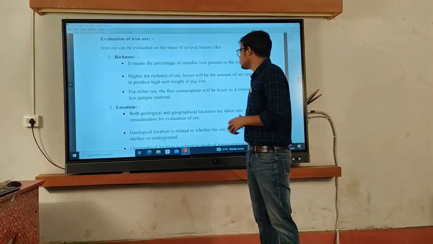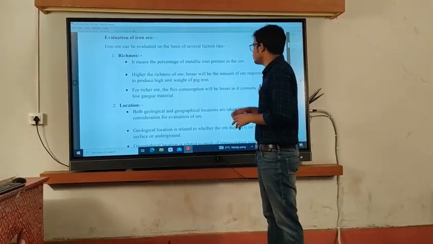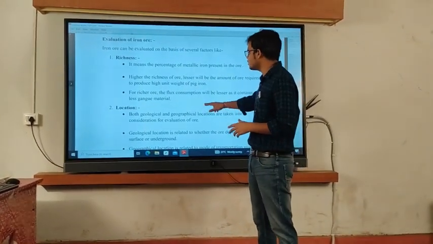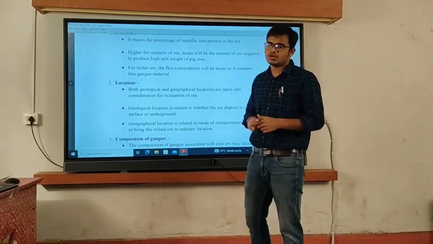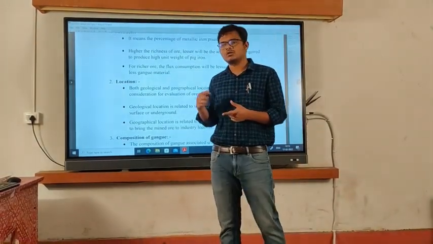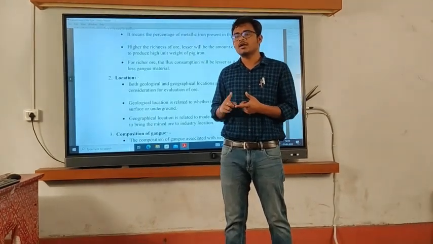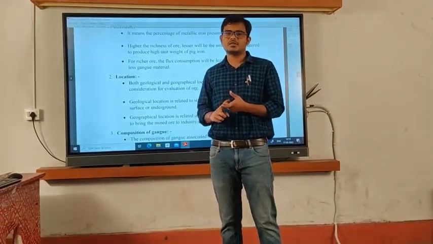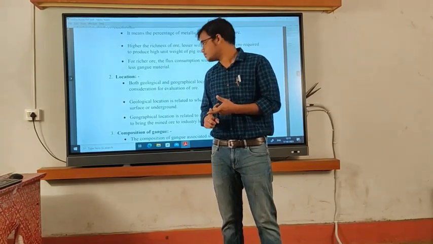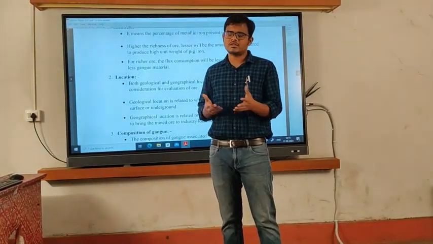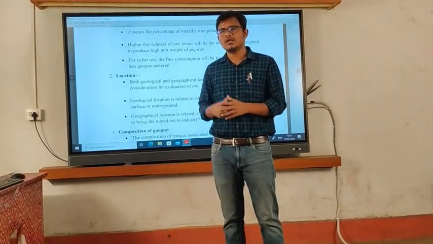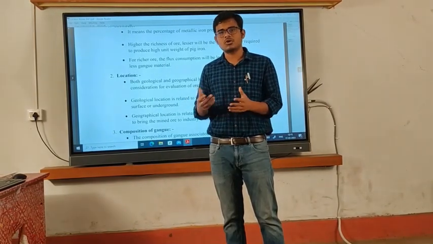So the higher the richness of the ore, the lesser the amount of ore required. And for a richer ore, which contains more iron, we require less flux, as it contains less gangue material. And as the gangue material is less, we will also require less coke. The coke rate will be lower.